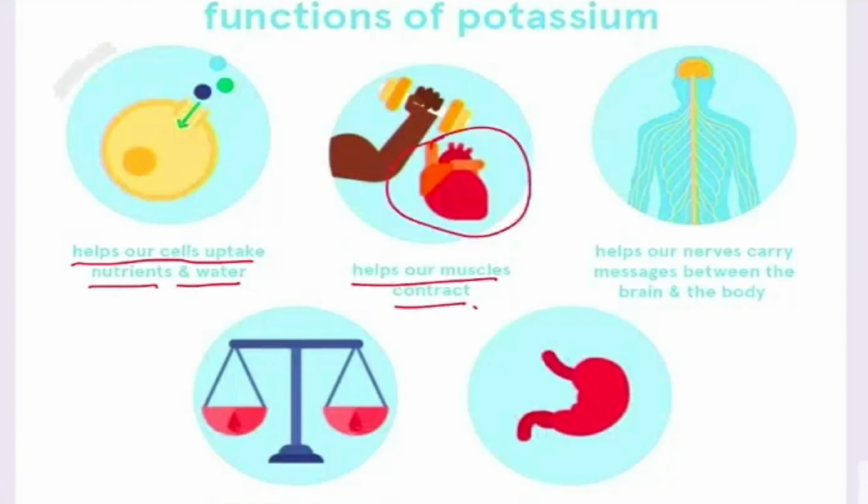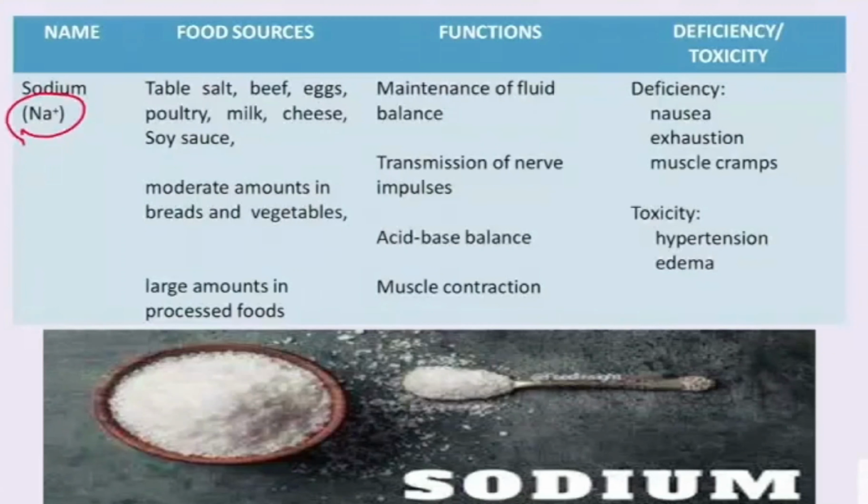Next is sodium. Sodium is known as Na+. The richest source of sodium is salt. From the salt we are getting the sodium as well as the chloride. So the food sources of sodium are table salt, beef, eggs, poultry products, milk, cheese and soya sauce. Okay, so these are all the sources of sodium.